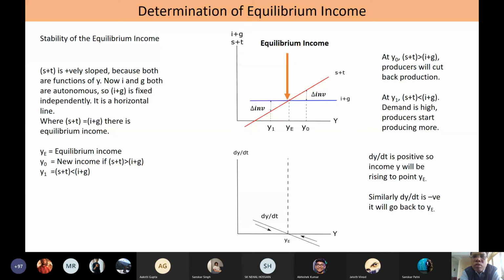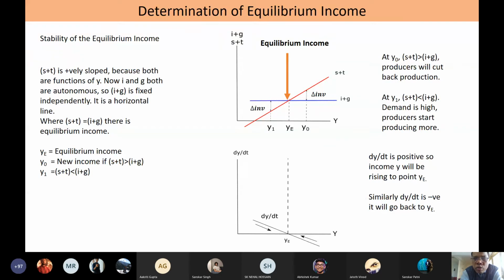But as I told you, the actual income could be greater than or less than the equilibrium income. If actual income is Y0, not YE, we can observe that S plus T is greater than I plus G. So there is positive daily inventory. On the other side, if Y is Y1, there is negative daily inventory. The I plus G is now greater than S plus T. There is more demand than supply in this case. In the previous case, there is more supply than the demand.